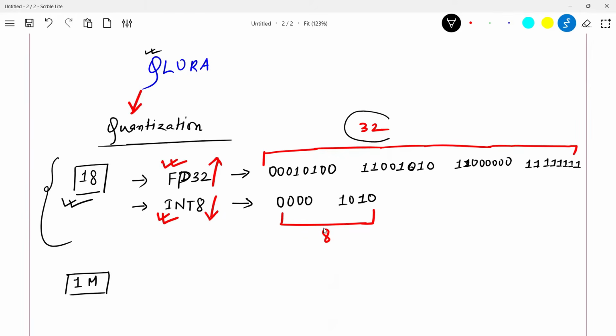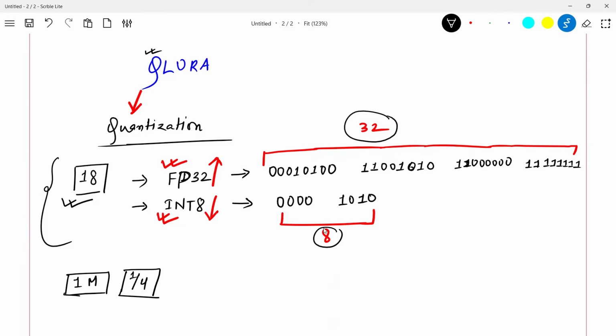That is a huge saving in terms of space, and your processing speed will increase. So you are giving less load on the system.